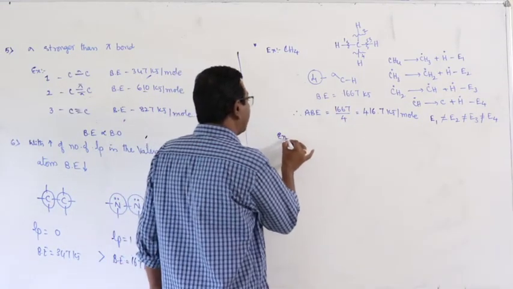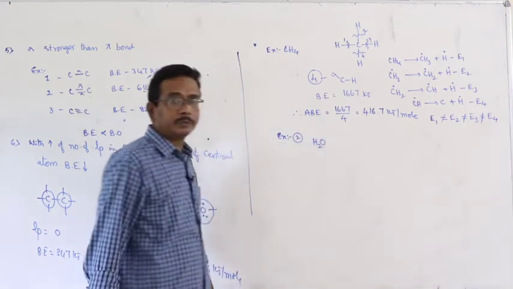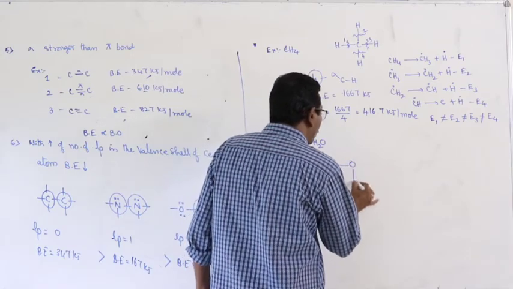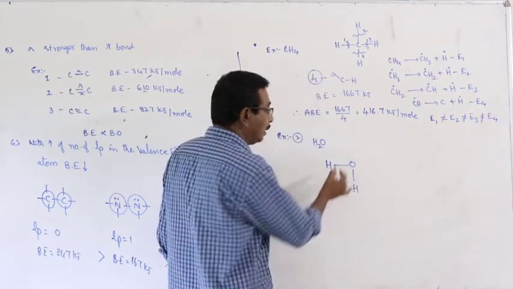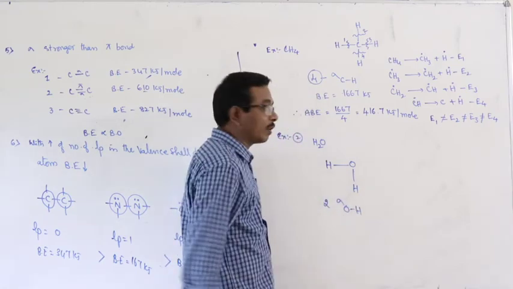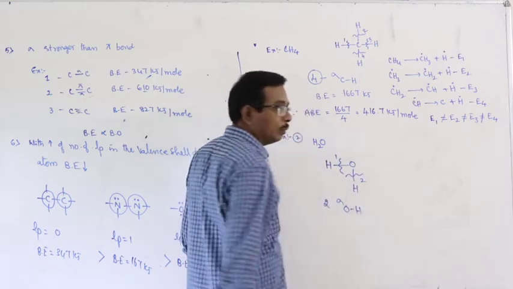Okay, next, another example, example 2, water molecule. In water molecule, there are two sigma OH bonds. Suppose this is OH bond 1, this is OH bond 2.